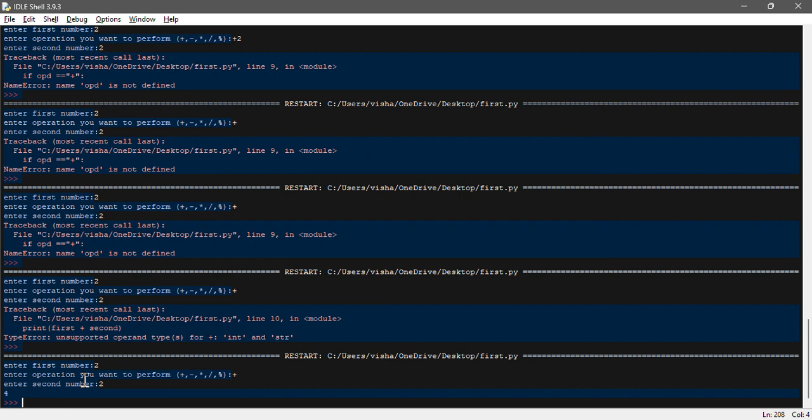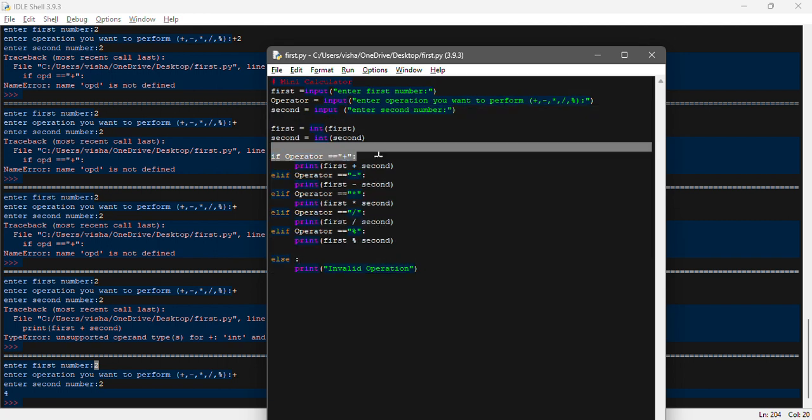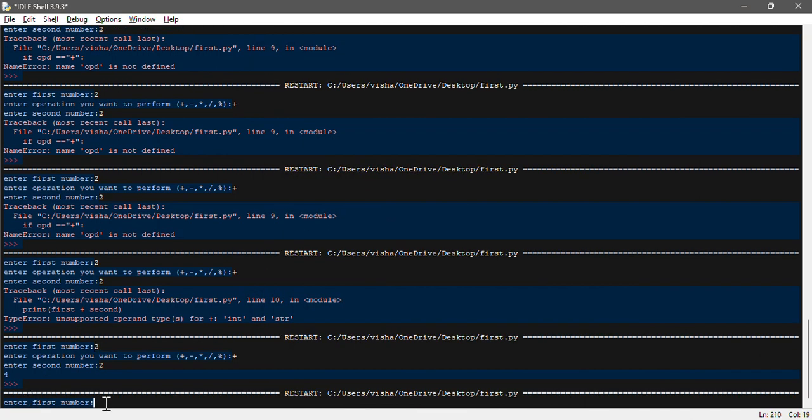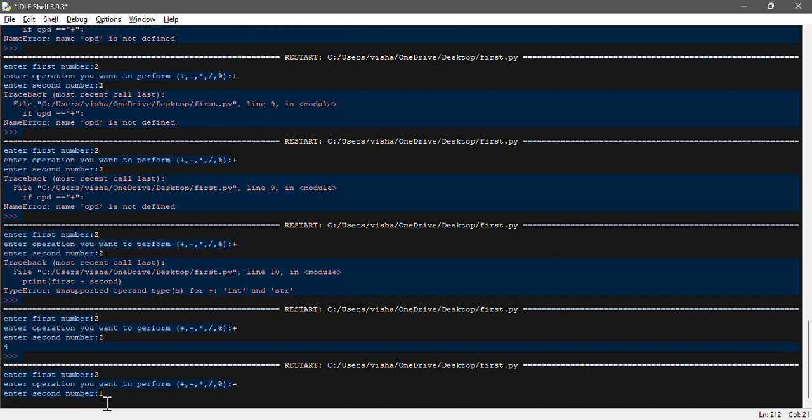Alright, so if you see now, the program is working. Let me rerun the program. For an example, if you are performing the second function, if we run this one and I use, let's say, 2, and my operator is, for an example, subtract, and we're going to use 1, I should get 1 as an output.